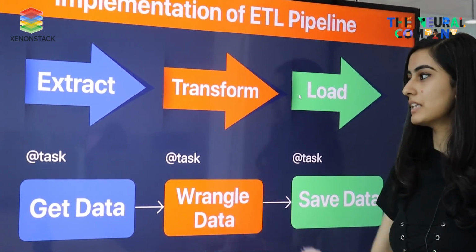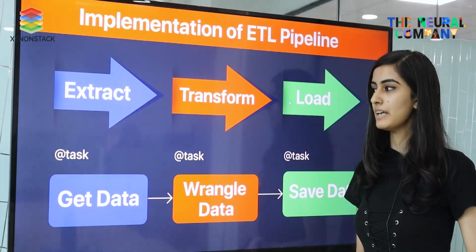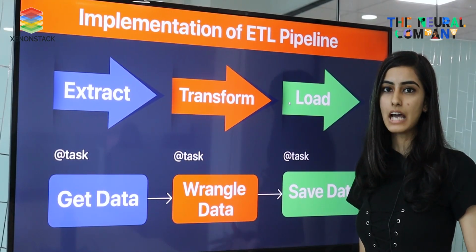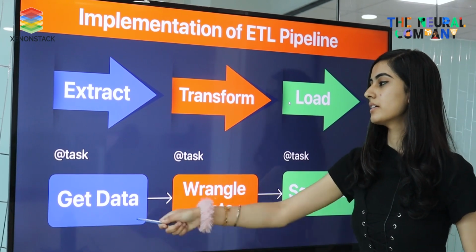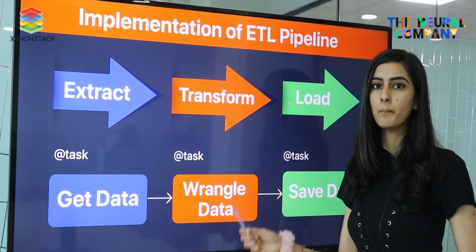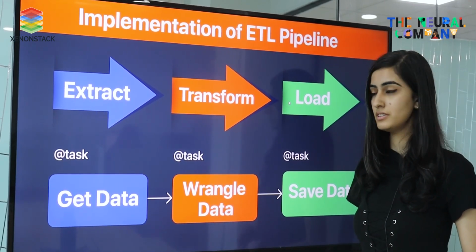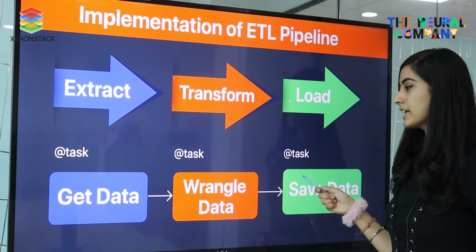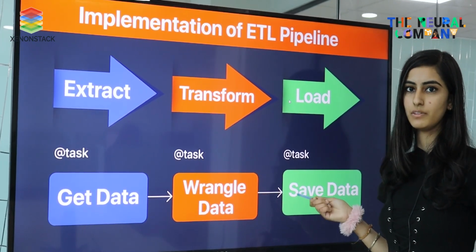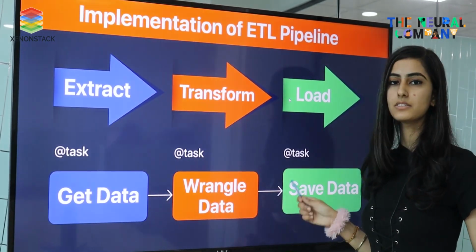We decorate it with the task decorator. What the task decorator is doing is basically making our function a task. A task means we are assigning a specific task to our function. So here, getting data, meaning fetching data from our API, is our one task. The second task is doing some transformations, like cleaning or analyzing that data, and then saving it in JSON or CSV is our another task. So these are our three tasks, and this whole thing is called a flow.